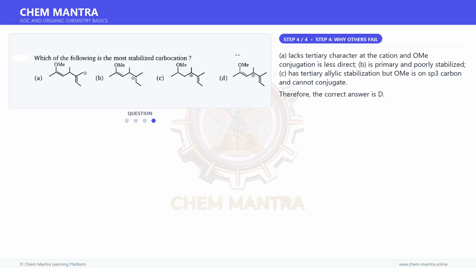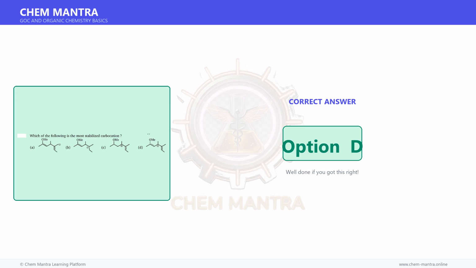And for the final step. A. Lacks tertiary character at the cation and OMe conjugation is less direct. B. Is primary and poorly stabilized. C. Has tertiary allylic stabilization but OMe is on an sp3 carbon and cannot conjugate. Therefore, the correct answer is option D.